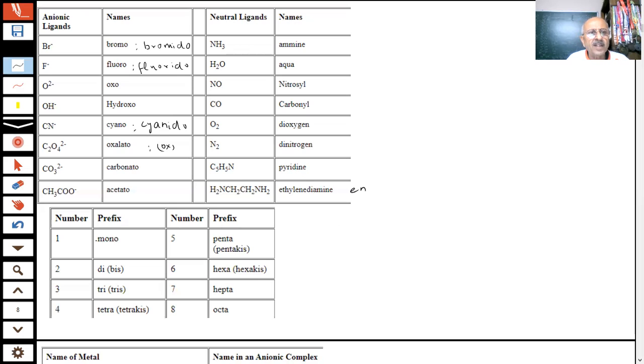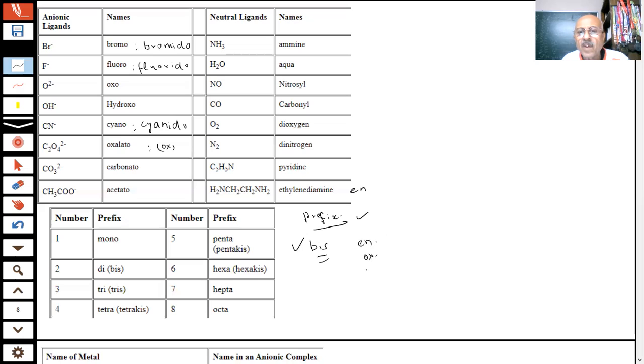Further, students, I said the number of the ligands is important, which will be used as prefix. If a ligand is coming only once, then you say mono, no problem. If the ligand is coming two times, di. But where do we use bis, students? If the ligand itself has a numeral in it, for example, ethylene diamine, diamine, oxalato.